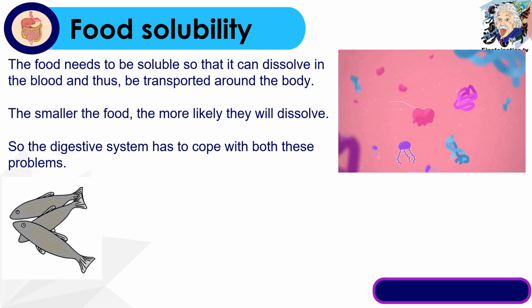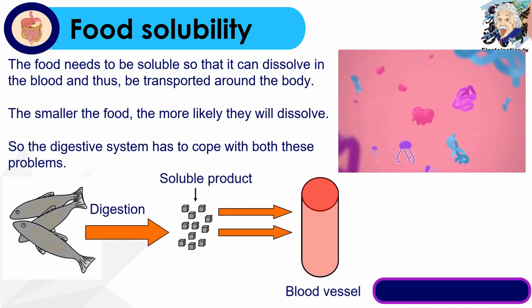So bakit nga ba kailangang mabilis matunaw yung pagkain? So yung food needs to be soluble so that it can dissolve in the blood and thus be transported around the body. And mas maliit yung pagkain, then the more likely they will dissolve or madali siyang matunaw or be digested. So the digestive system has to cope up with both these problems.